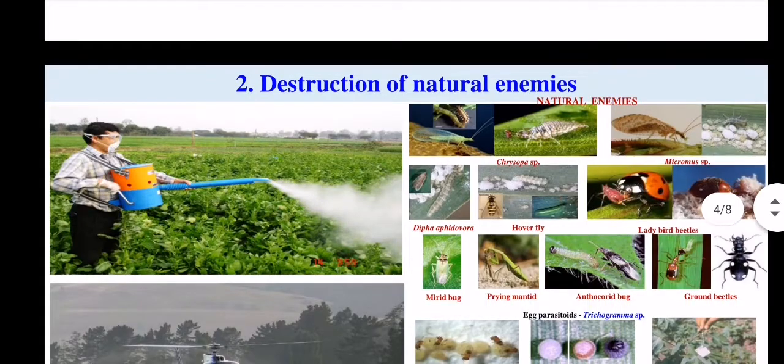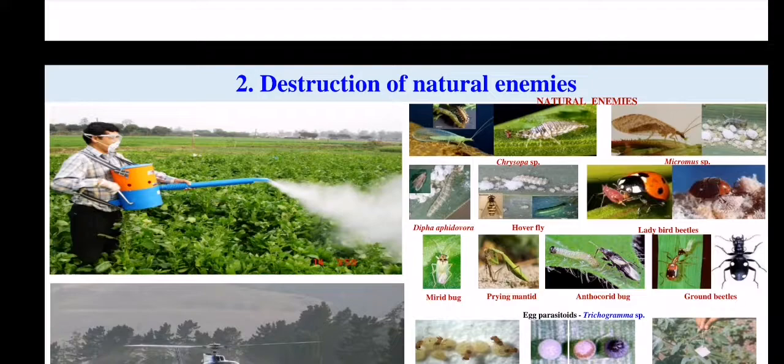And the second important factor of outbreak of insects is the destruction of natural enemies. Day by day, we are applying high doses of fertilizers, high doses of chemicals, high doses of different pesticides.